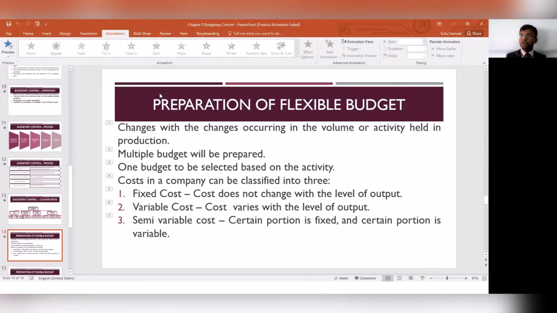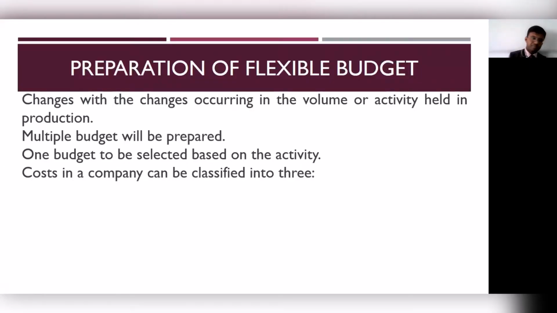They would end up selecting one of the budgets. So for example, for the month of May, the business is really not sure how the situation will turn out. So they might have a budget prepared for 100 units, a budget for 1000 units, and a budget for 10,000 units. In May, depending on how the real-time circumstances are, one of the budgets would be selected and implemented. So that's about flexible budget.